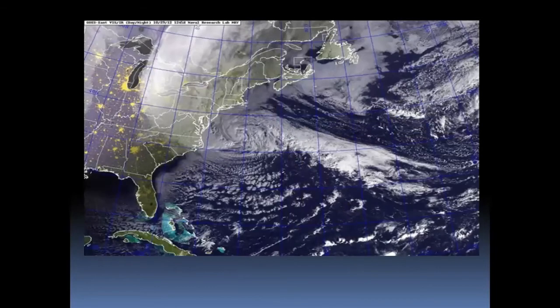Then we have the climatology in terms of cyclones here. This is the major cyclone that hit the US a long time back, and it actually went right up to the New York region, which is not really a place where you have cyclones.